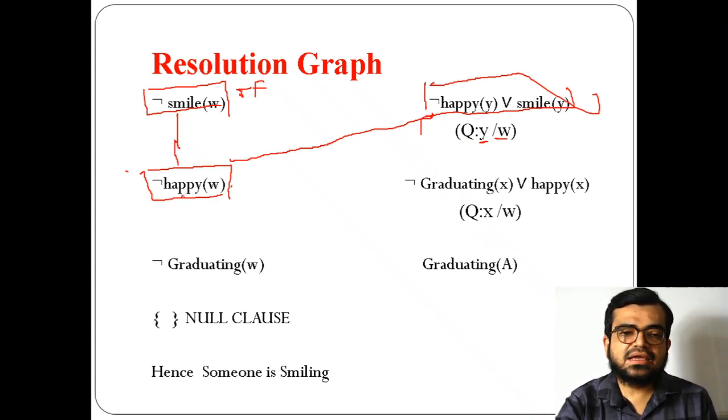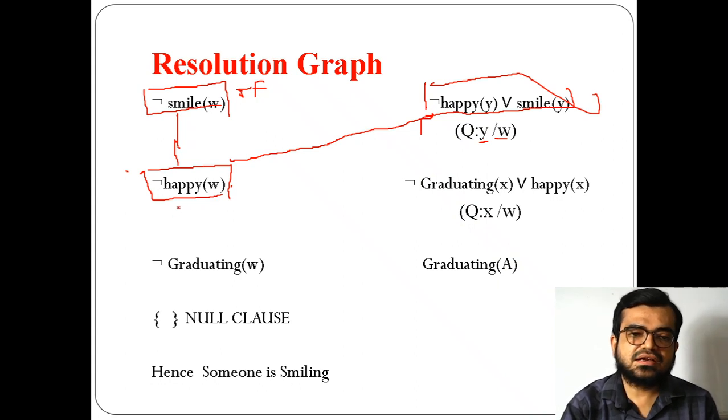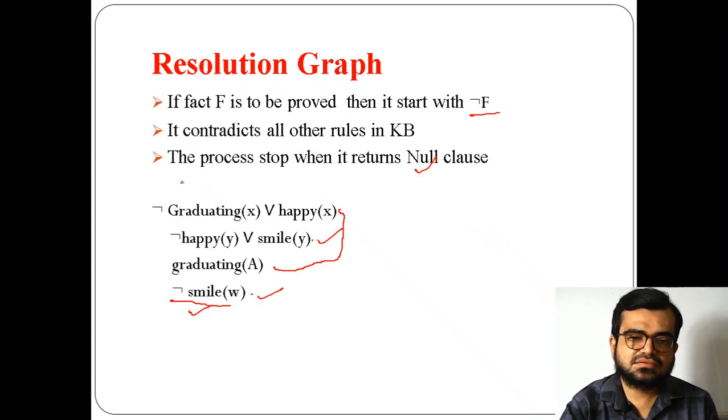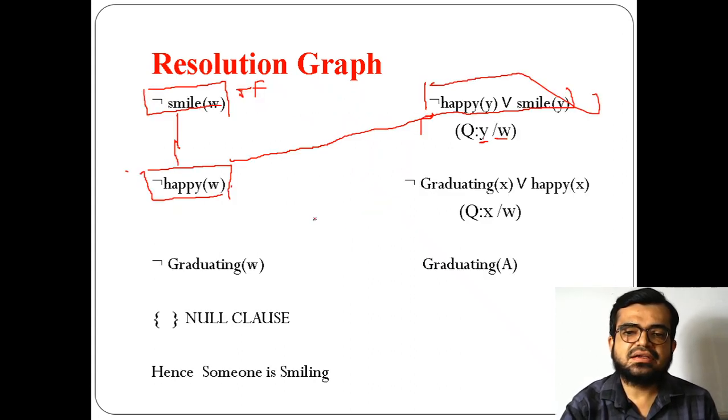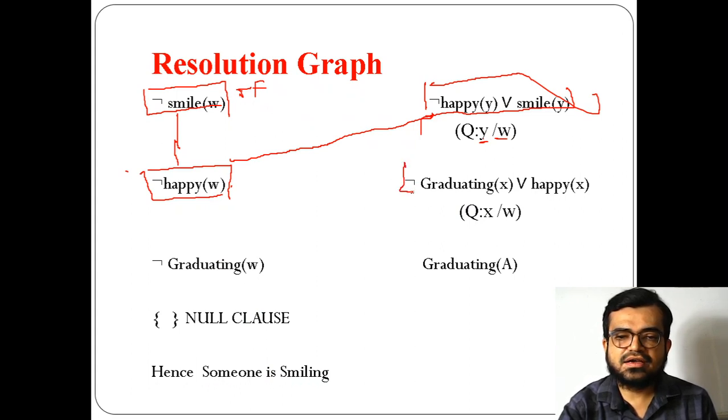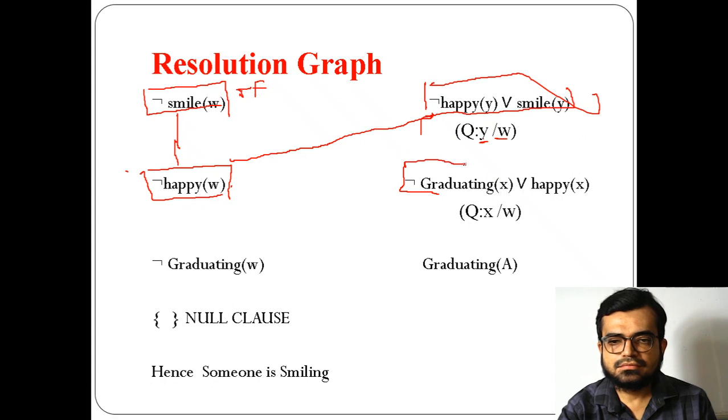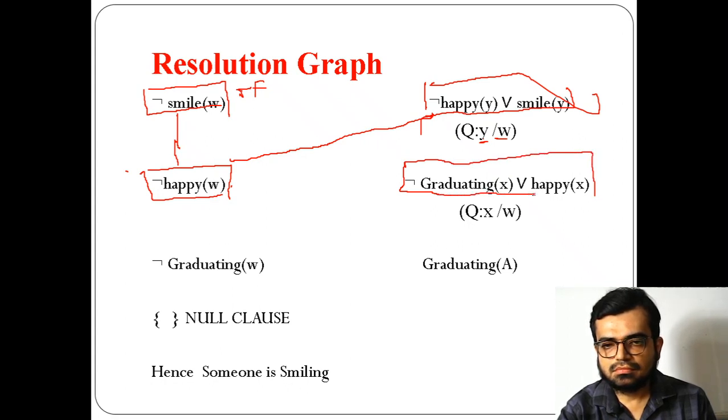Now again I have to look at the reverse of this: where is happy? Happy is there in this statement. So when I take happy here, again it needs to contradict.